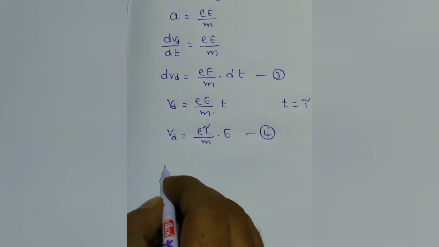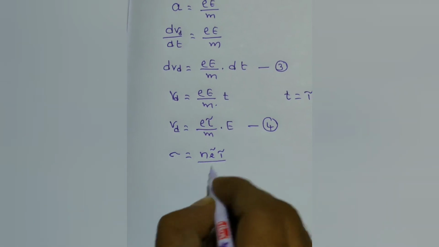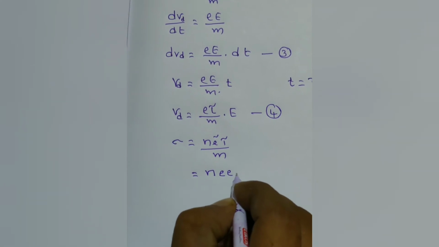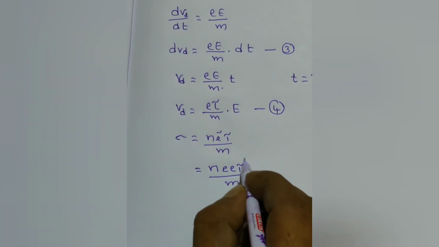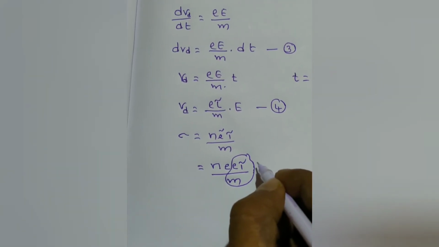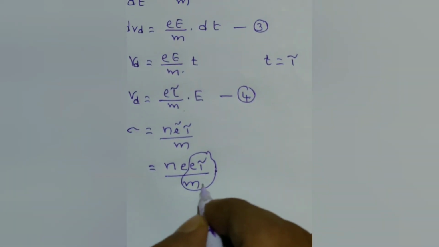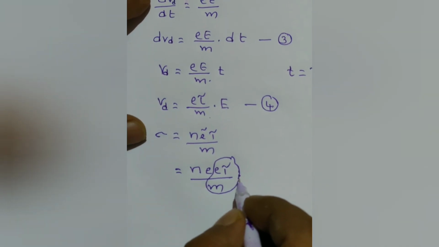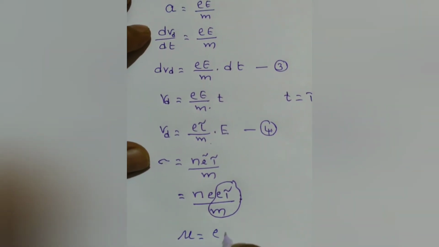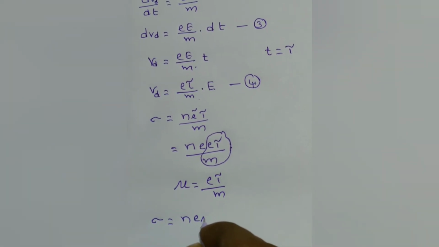Now we know that electrical conductivity sigma equals n e square tau by m. It can be written as n e into e tau by m. Here e tau by m is nothing but the mobility of electron, because from equations 4 and 2 we get mu equals e tau by m. Finally, sigma equals n into e into mu.